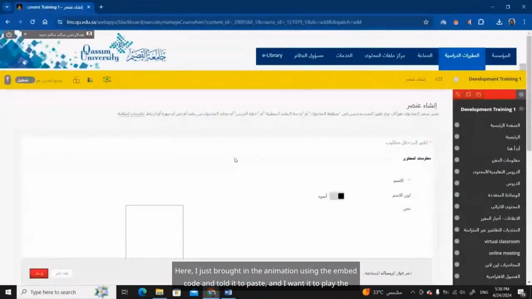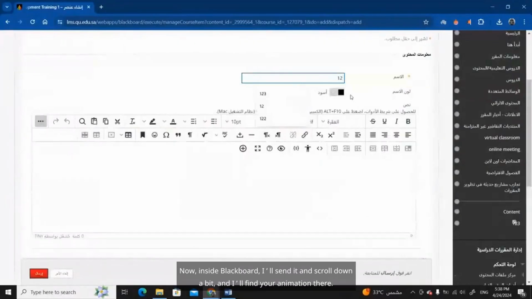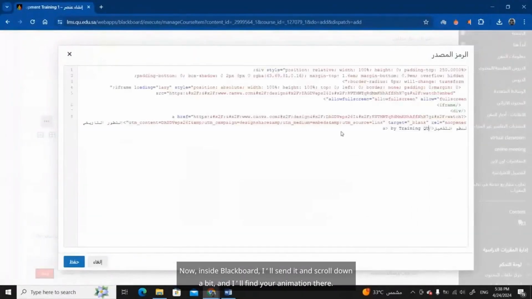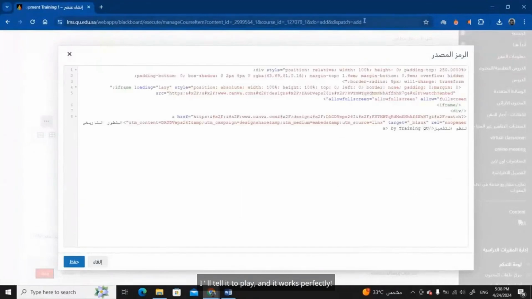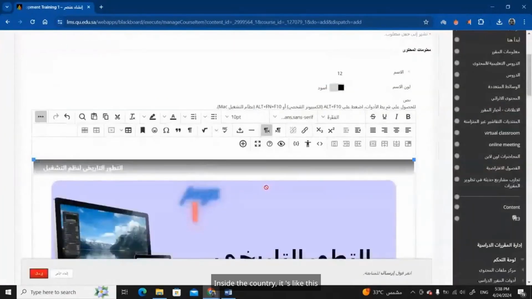Here I just brought in the animation using the embed code and told it to paste, and I want it to play the animation. Now inside Blackboard, I'll scroll down a bit, and I'll find your animation there. I'll tell it to play, and it works perfectly. Great. There's nothing like a video in this vertical format.